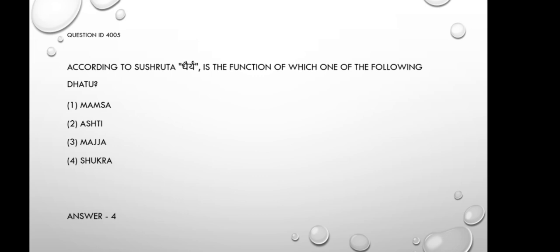Now moving on to question number 5. According to Sushruta, Dhairyam is the function of which one of the following dhatu? Option 1 Mamsa, option 2 Asthi, option 3 Majja, and option 4 Shukra. Again a question from Sushruta Sutra, chapter 15, where the Acharya explains the functions of each dhatu. Dhairya is included as a function of Shukra dhatu. Not only Dhairya, Chyavanam, Preeti, Harsham, etc. also come as functions of Shukra dhatu. So it is important to study the functions of all dhatus, especially according to Sushruta. Here the right answer is option 4.